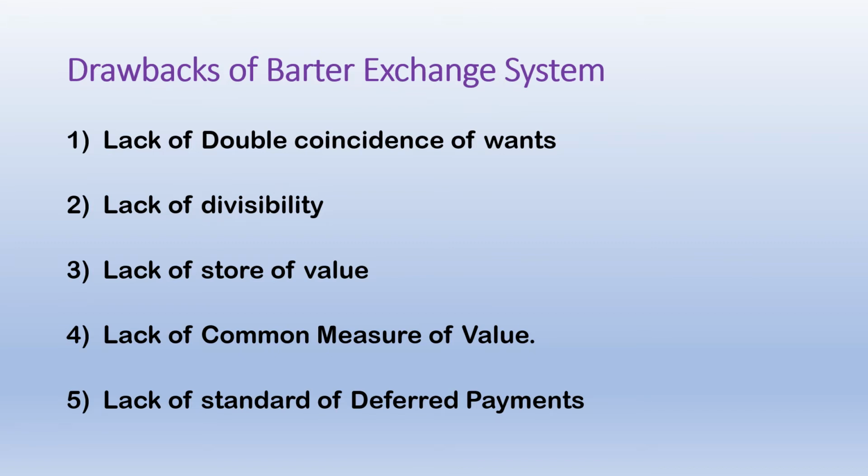For example, cloth is measured in meter, while milk is measured in liter. Hence, both cannot be measured in a single unit, thereby complicating the process of exchange. Clear? Common unit was not there in barter system.